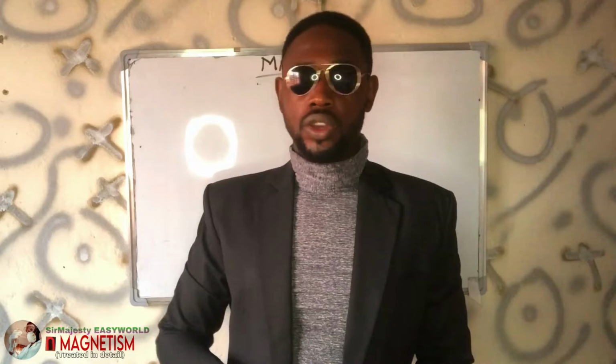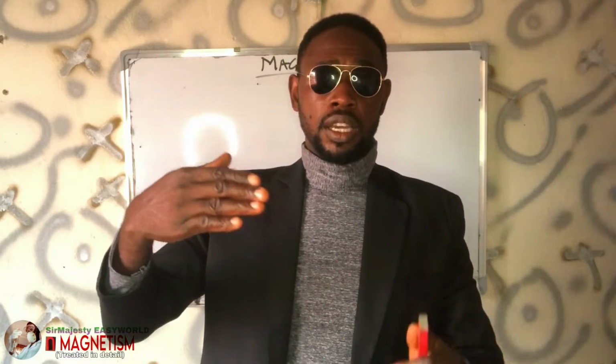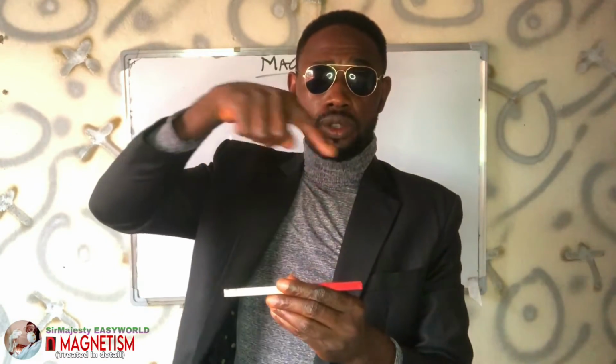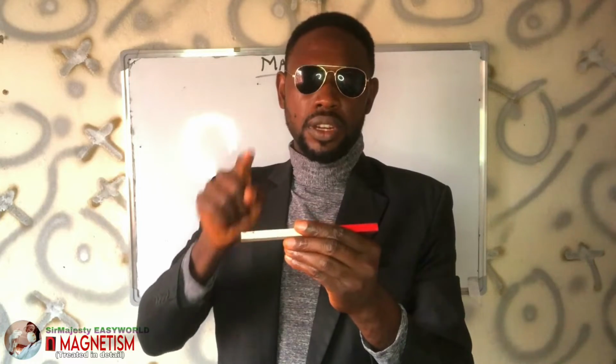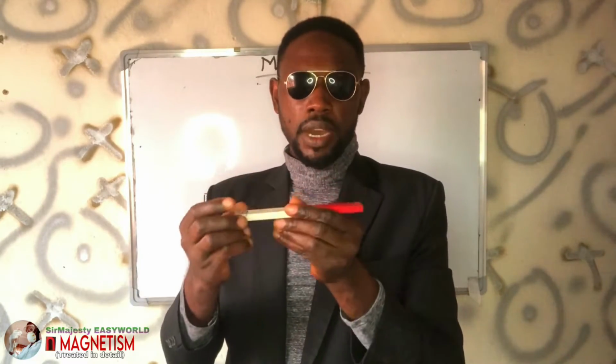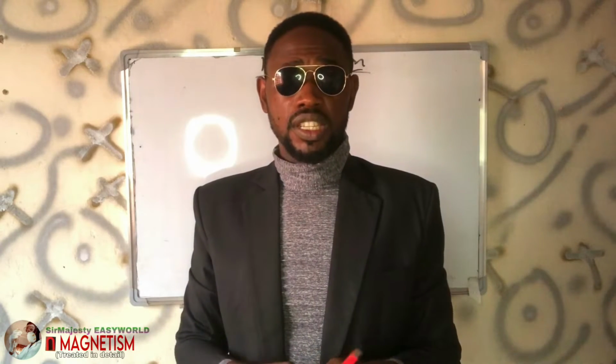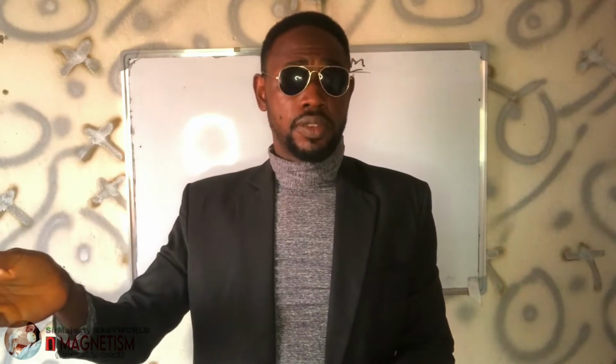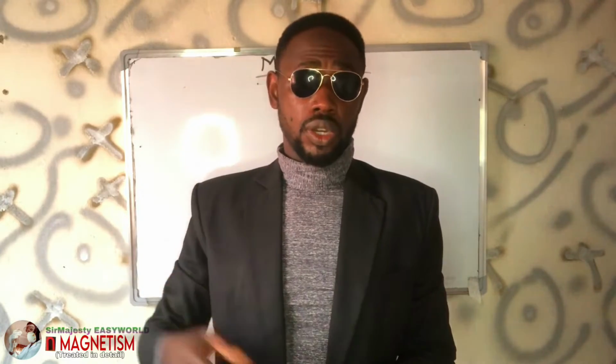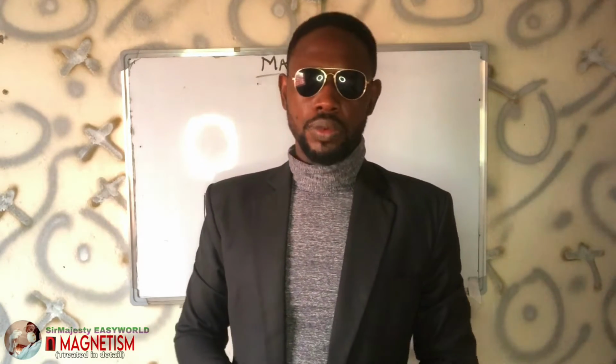exist, probably because of the nature of the field. That's the nature of what we call the magnetic field lines, the B field lines, because they always form a circle and a closed loop. So if the magnetic field lines arise from one end of the bar magnet, they must close into the other end, which means it's not actually possible for one charge to exist. If something is negatively charged, something is automatically positively charged. Like in a redox reaction, if you have oxidation, there will be a corresponding reduction. If you have reduction, there will be a corresponding oxidation.